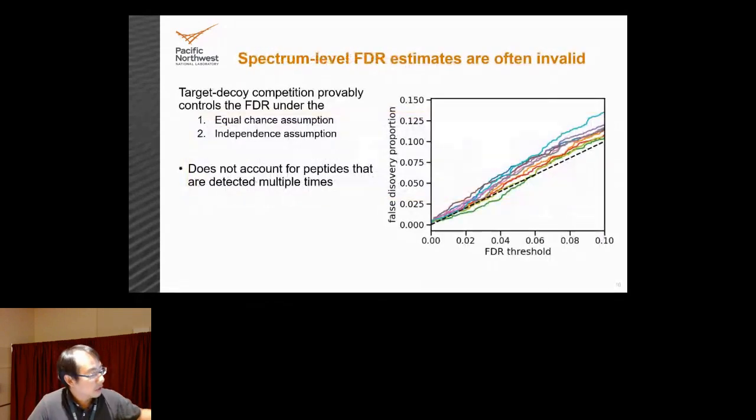So to show this, we have an entrapment analysis shown here. Due to time, I won't be able to go through the details of it, but we have our false discovery proportion on the y-axis and our FDR on the x-axis. For an FDR estimate to be valid, you want everything to be centered around the y equals x line, ideally underneath the y equals x line, which is the dashed line here. And with our PSM level estimates, we see that it's all consistently above the y equals x line, indicating that PSM level FDR estimates are invalid.